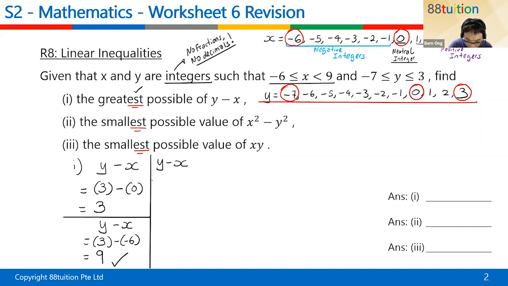y minus x. Maybe y this time round you try as minus 7. Minus x. X this time you try at minus 6. Minus 7 plus 6 is a minus 1. This one cannot. So I can conclude that actually my 9 is the greatest value. Do you understand, children?